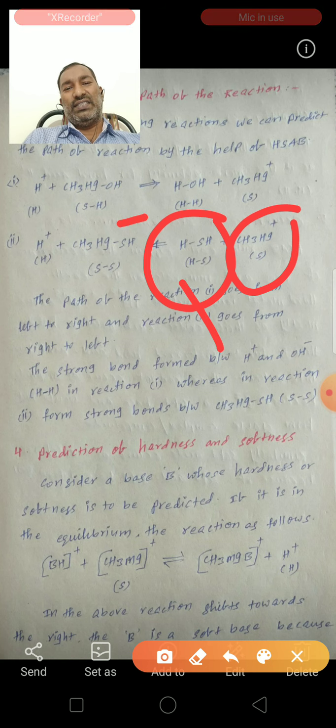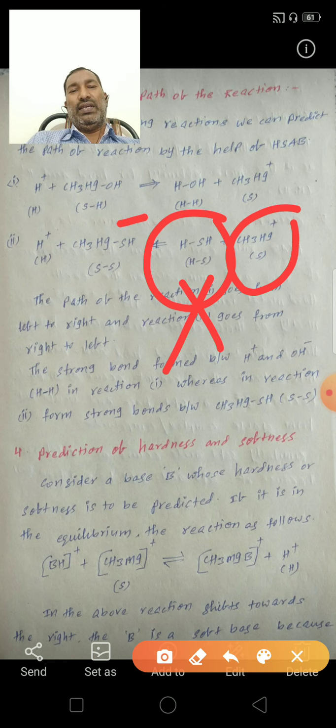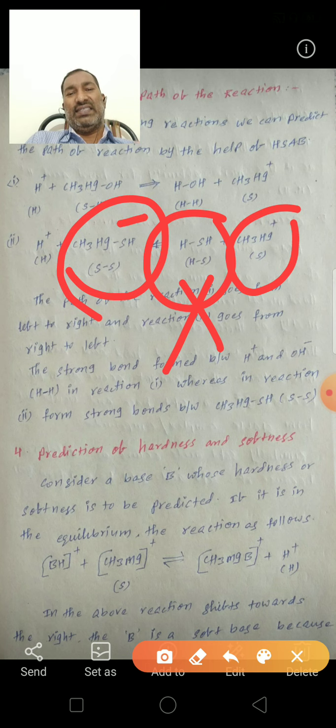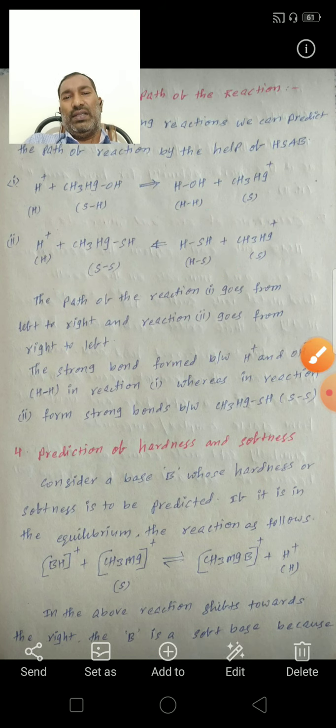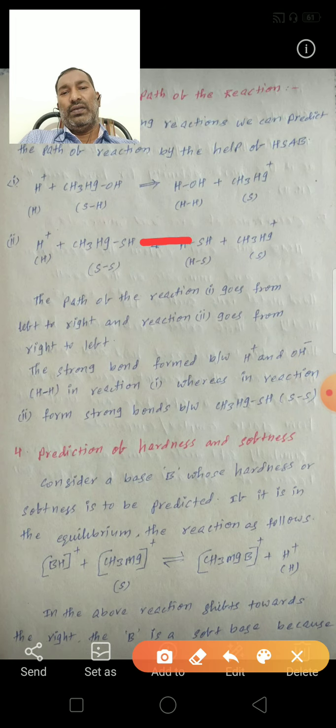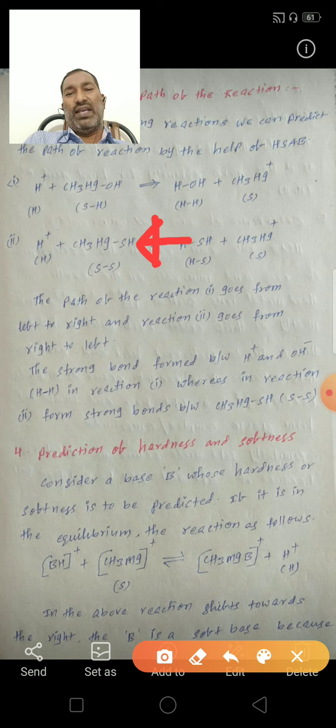So this is the unstable complex. So here CH3Hg plus can react with the SH to form a stable CH3HgSH.